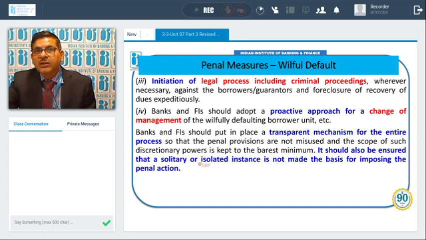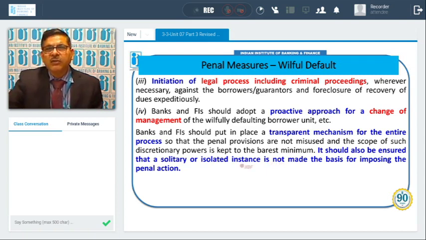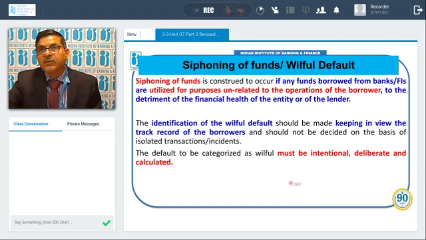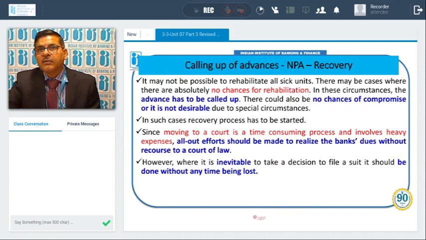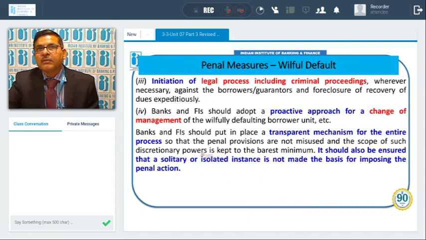It should also be ensured that a solitary or isolated instance is not made the basis of imposing penal action. So one or two instances cannot be taken. All those three factors which we discussed, it should be intentional, deliberate, and calculated. If these factors are available, then only penal action should be imposed.